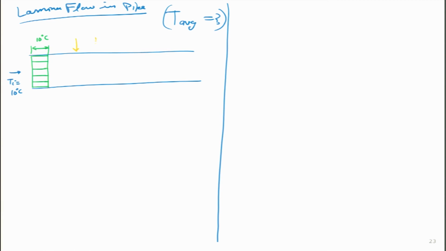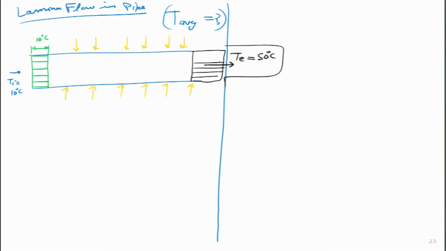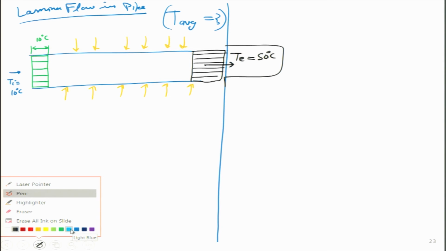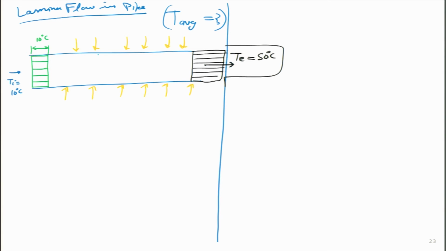Now, remember, we are doing heating from all the sides. So, this pipe is being heated in such a way that when this fluid exits from this point, the exit temperature is 50 degrees. That is what we wanted, right? But it cannot happen that the fluid which comes out has a temperature of 50 degrees like this. If it was 10 earlier, 50 will be longer, right? It cannot be like this. And the question I will ask the student is, why is this like that? We will figure it out in later sections, but it so happens that somewhere in between we will have a temperature profile like this.